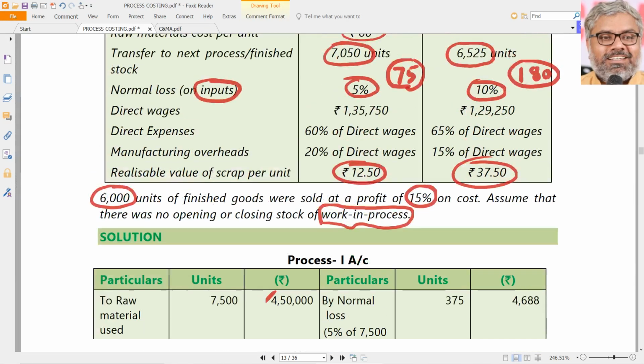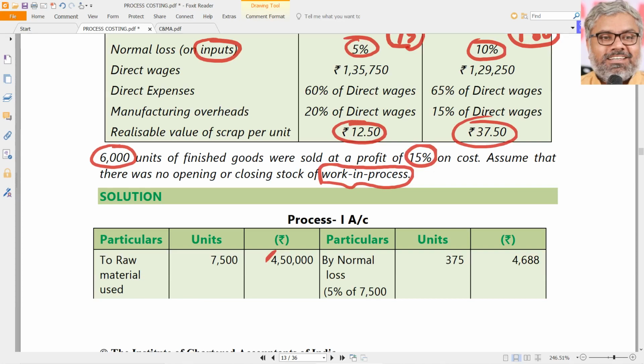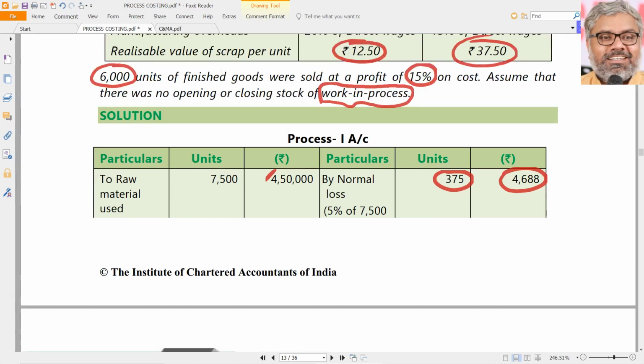But the main point here is normal loss. How much is going to be the normal loss here? 7,500 units are inputted. 5% means 375 units are supposed to be normal loss. So by normal loss, 375 units. But how much is the amount column? Here you cannot say 0 because there is a scrap value. Multiply with 12.5, you will get 4687.5, approximately 4688. That is by normal loss. So far it is okay.